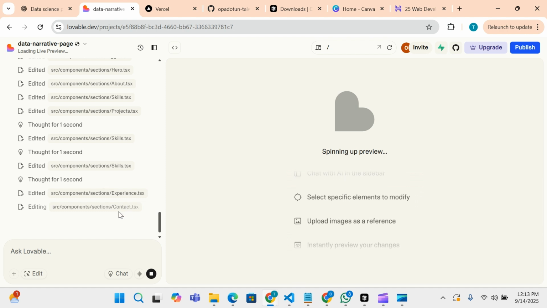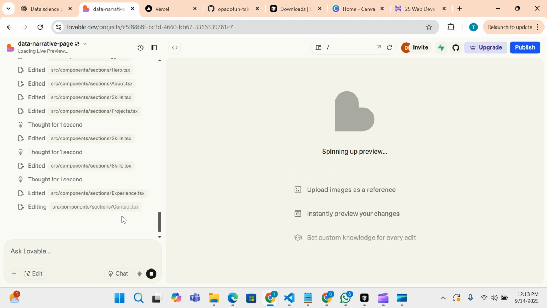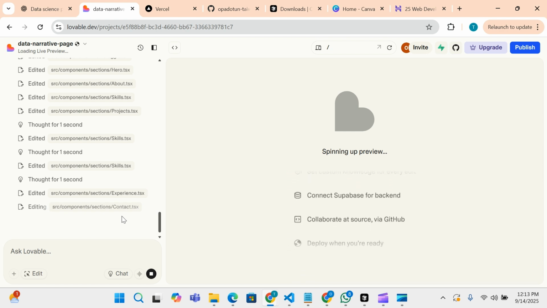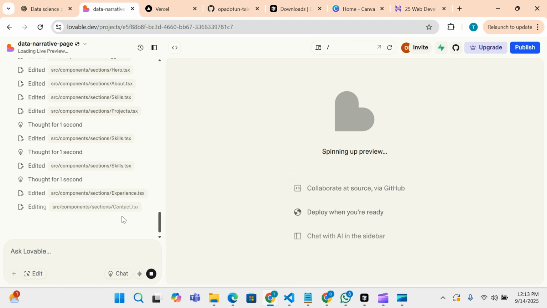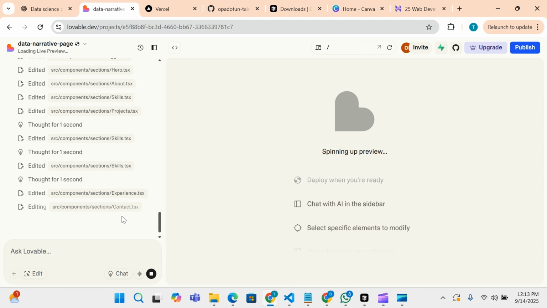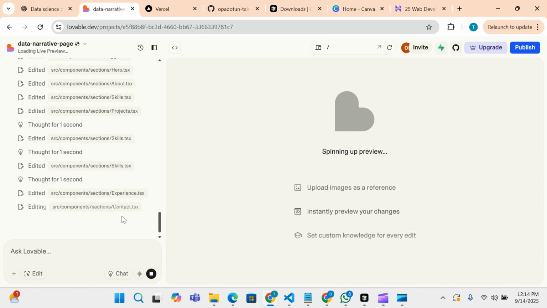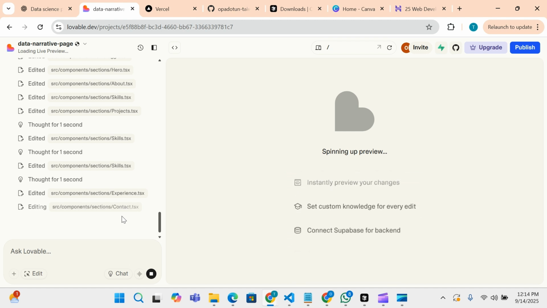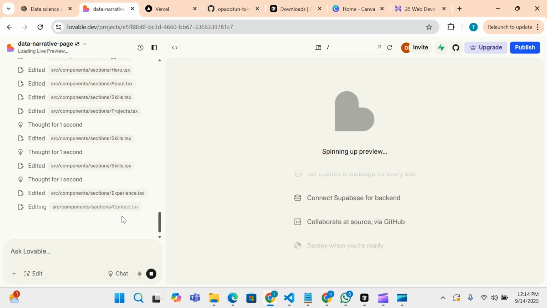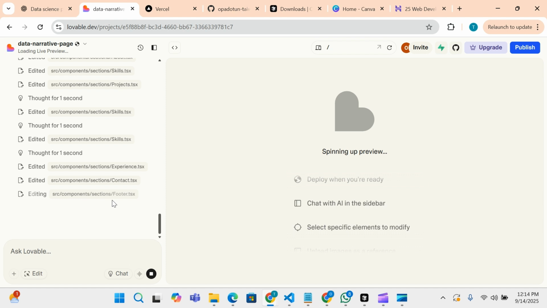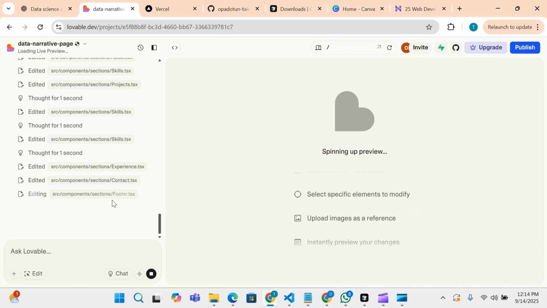So you can see it's in the contact part, which is going to use email.js to make the contact form work. Yeah, so it's in the footer part now, which is like the end part of the whole project.